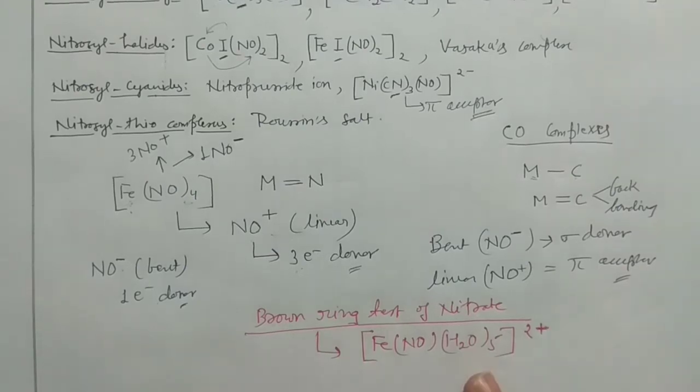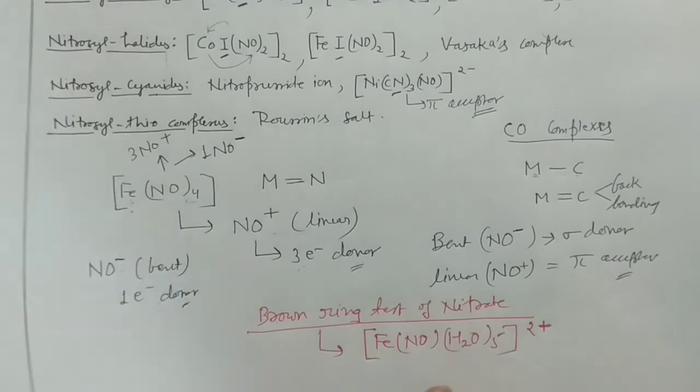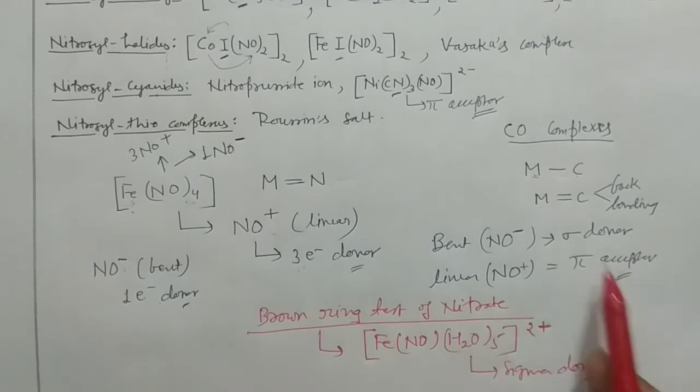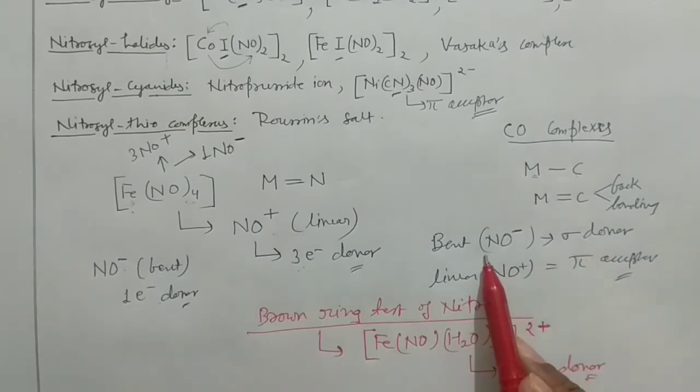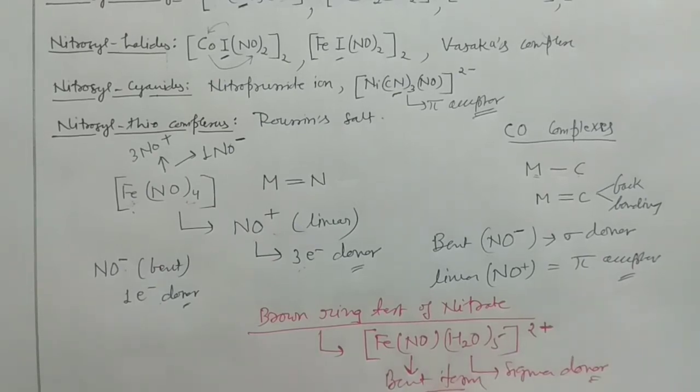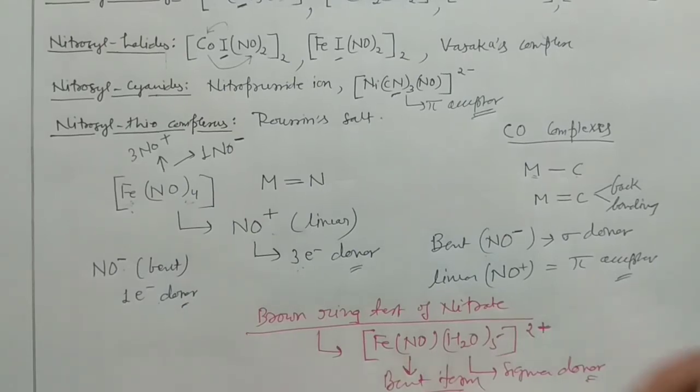Now suppose this question is given to you in your examination and you have to identify whether this NO is linear or bent. So you focus here on H2O. H2O is what? It is a sigma donor. Water is a sigma donor. And you know when sigma donor ligands are there, the NO must be in the bent form. So in this case, NO is in a bent form. Okay, so this is a little application of this brown ring test. So you can identify the nature of the NO by analyzing the nature of the other ligand. Okay, I hope this is clear to you.